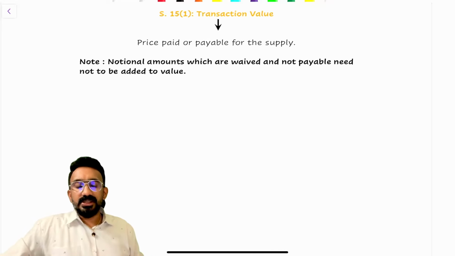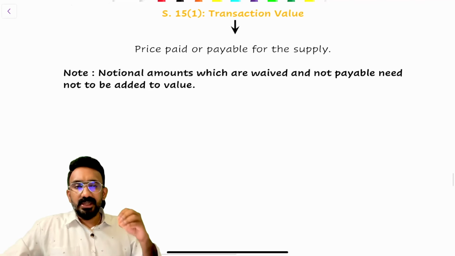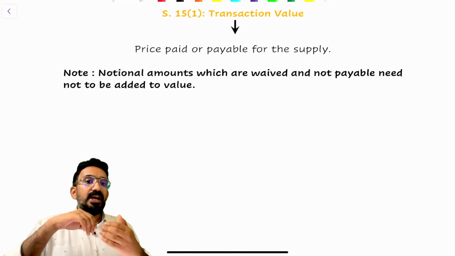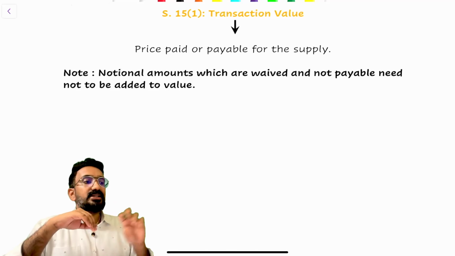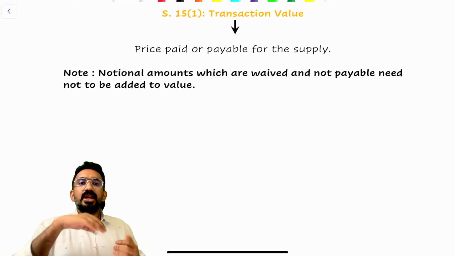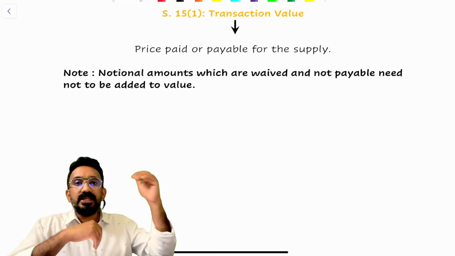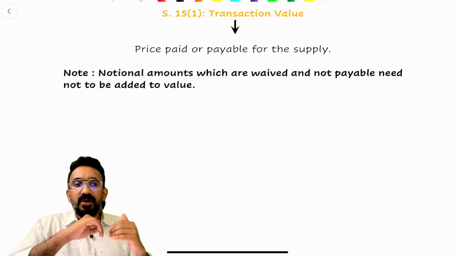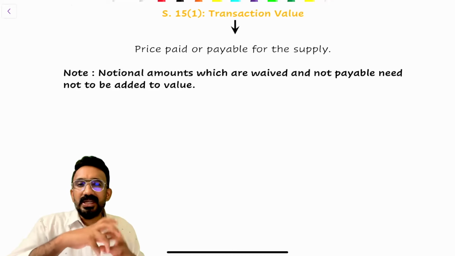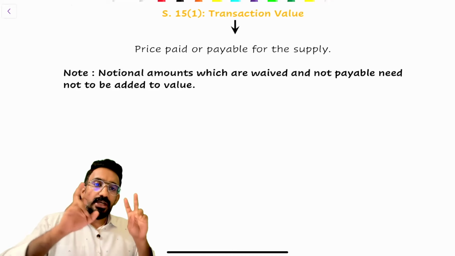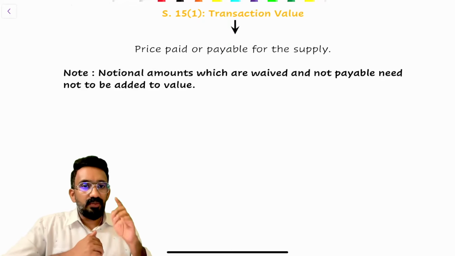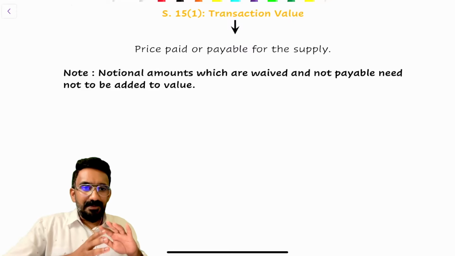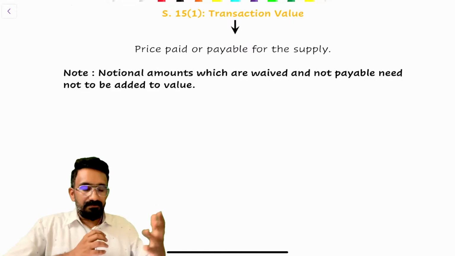Now, sometimes what happens is that people would collect extra money. Let's say I've sold a machinery and I've written in the bill machinery 1 lakh rupees. I've written other amounts like packing separately, installation separately. Now, should I add all of this value into the machine value or should I have separate GST levied on all of this transaction? This is a common confusion that people have. There are two concepts that we have for this purpose. One, if at all this is provided as a separate supply by me to them.